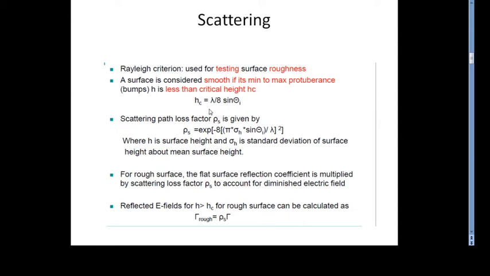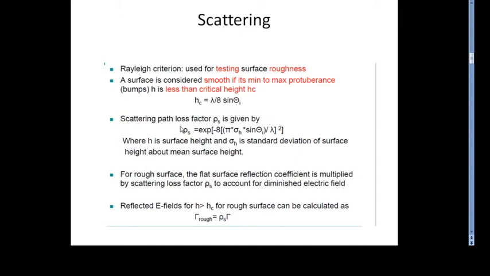To test the roughness of a surface, we use the Rayleigh criterion. A surface is considered smooth if its minimum to maximum protuberance, meaning bumps, measured in terms of height h, is less than the critical height. The critical height related to the surface can be measured in terms of the incident angle and wavelength of the wave. So hc is equal to lambda divided by 8 sin theta i, where theta i is the incident angle.